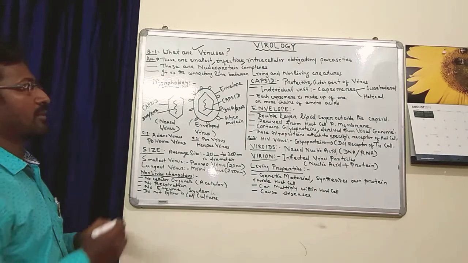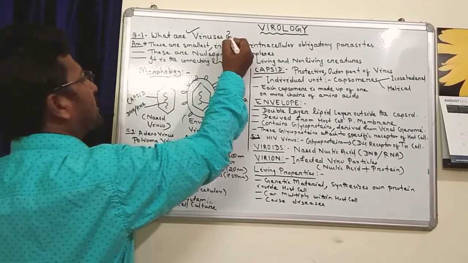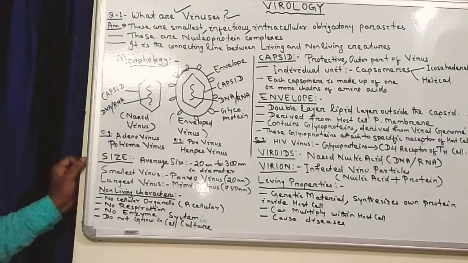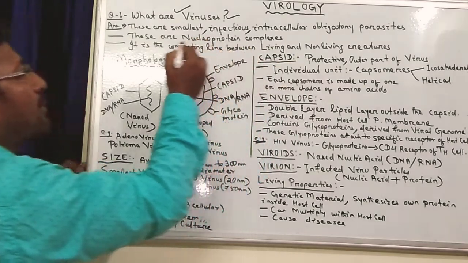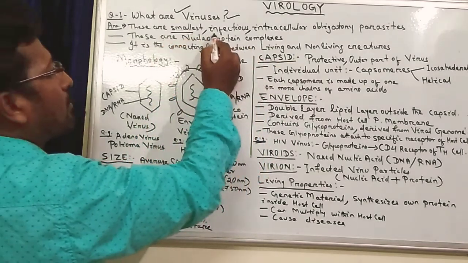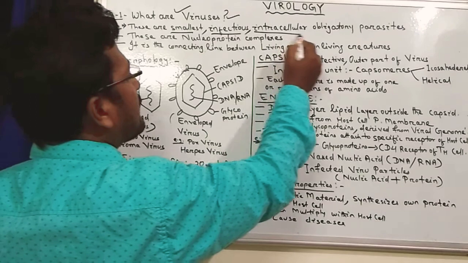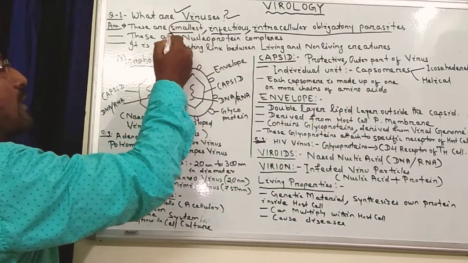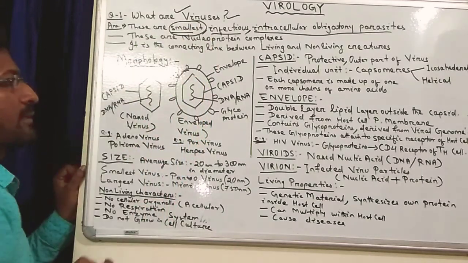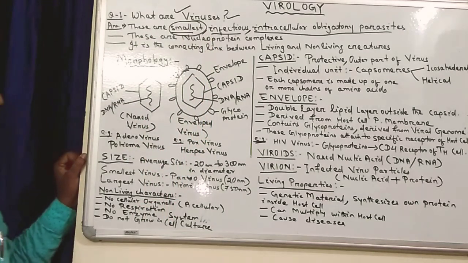Now coming to the introduction. What are viruses? Viruses are the smallest infectious intracellular obligatory parasites. Here you will find three terms: smallest, infectious, and intracellular obligatory parasites. The word smallest means it is the smallest among all the creatures. There are bacteria, virus, protozoa, fungus, everything on the earth, but viruses are the smallest among all of them.